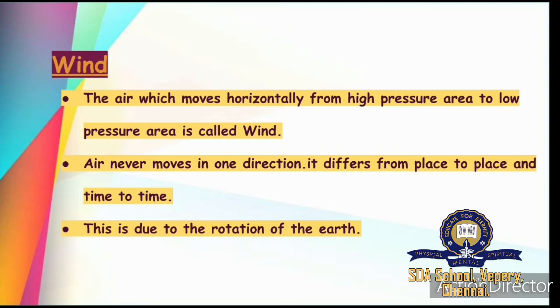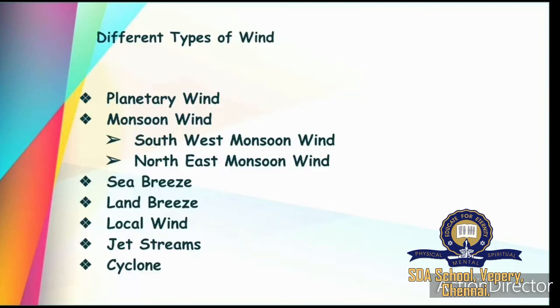Then we studied different types of wind. First one is planetary wind. Now we saw that wind moves in different directions. Air never moves in one direction. But planetary wind will move in one direction.